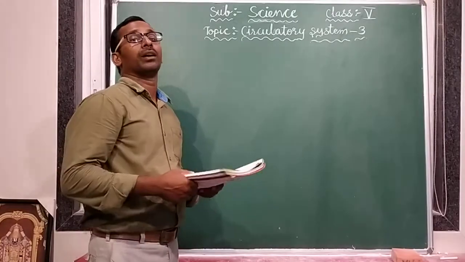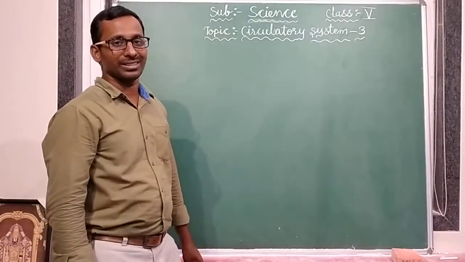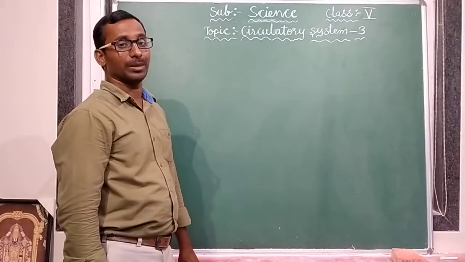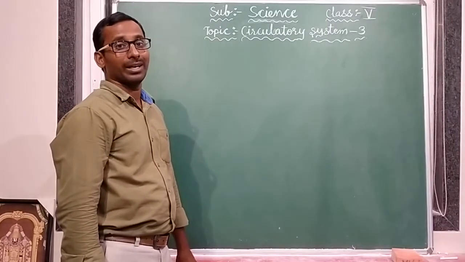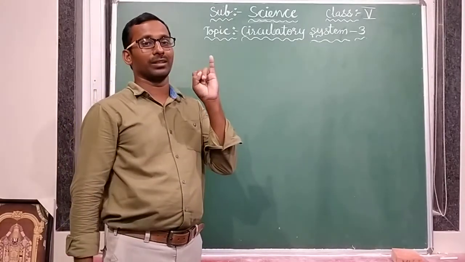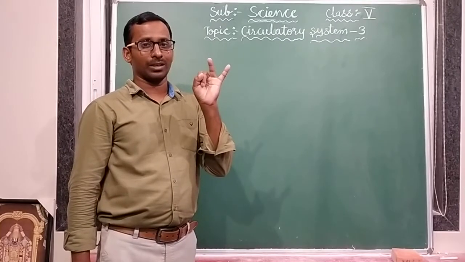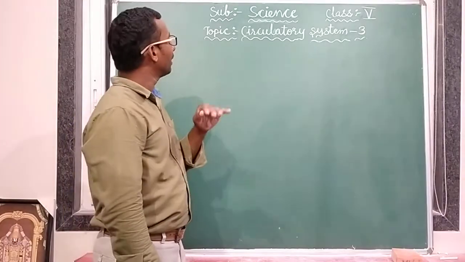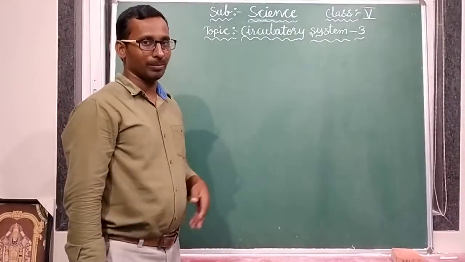One is the liquid portion, and another one is the cellular part. The liquid part is called plasma. Just I am revising. In the cellular part, mainly three parts are there: red blood cells, white blood cells, and platelets. This is about blood, and finally we discussed the functions of blood also.